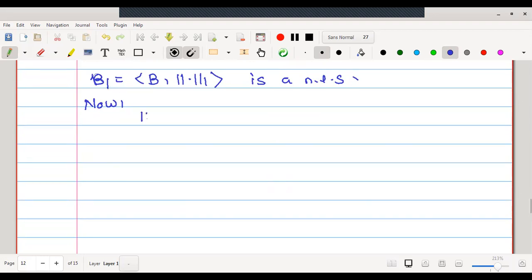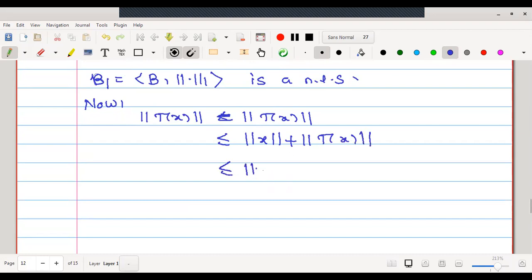Now if I write norm of T of x, I will add a non-negative quantity on the right, say norm x. Therefore the equality becomes an inequality. But this right side is nothing but norm 1 of x. Therefore, if we observe very carefully, we have obtained a relation of this type: norm T of x is less than or equal to M into norm of x, which is the definition of the mapping T being bounded.